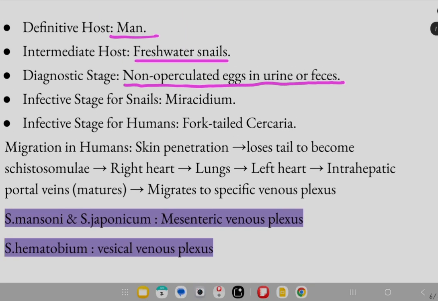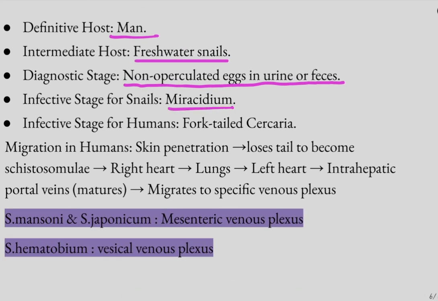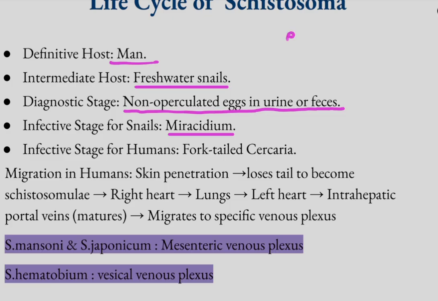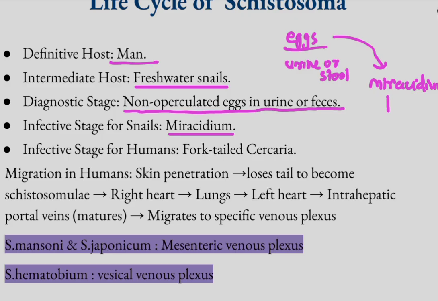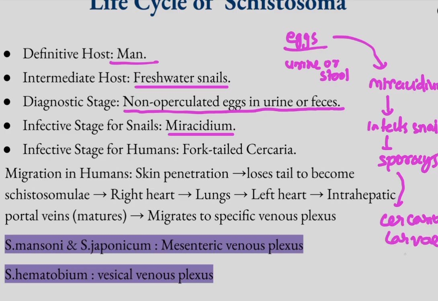The infective stage for snails is Miracidium. The eggs are passed in the stools or urine, and these eggs release the larvae, Miracidium larvae, and these larvae infect the snails. In the snail the Miracidium develops into sporocyst, and the snail releases it as cercarial larvae into water.